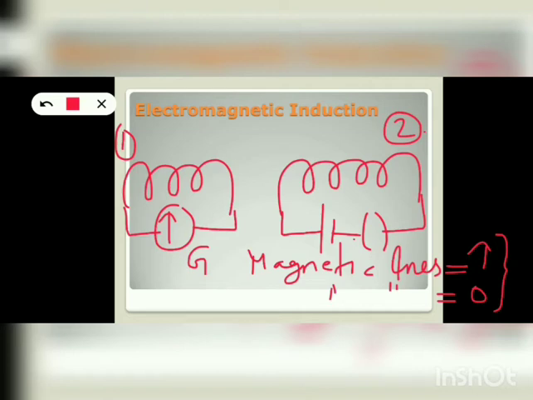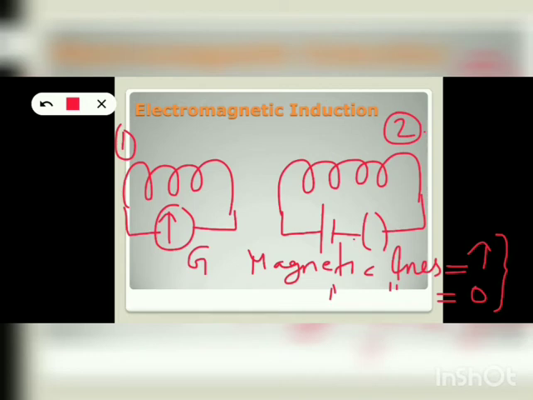Now, from all these 3 experiments, we can conclude one thing. Current is induced in a coil only when there is a change in magnetic field associated with that coil. So this change in magnetic field is very, very important. Whenever there is a change in magnetic field associated with the coil, a current is induced in the coil, and this phenomenon is known as electromagnetic induction.